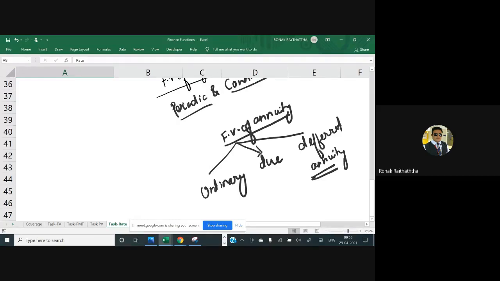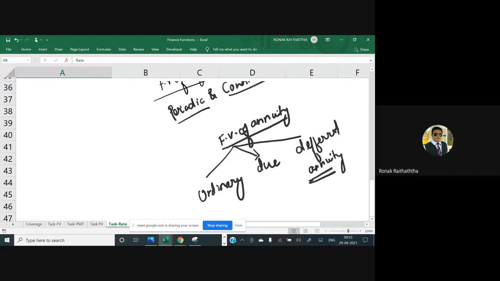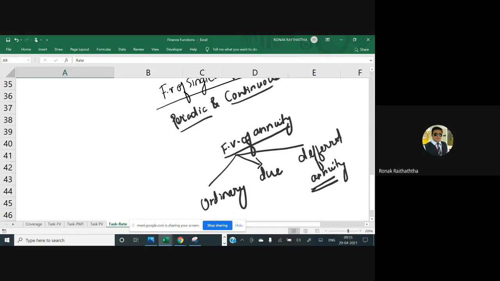Now in annuity, we assume that there is compounding of periodic nature. But if in annuity there is continuous compounding, that variety is yet to be covered. That is point number one. The third point that we are going to begin with today is the differential cash flow. So continuous compounding annuity will be taken in some time to come. Then it's the differential cash flow.